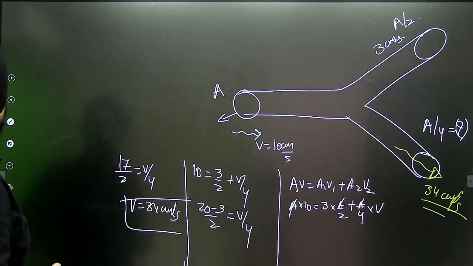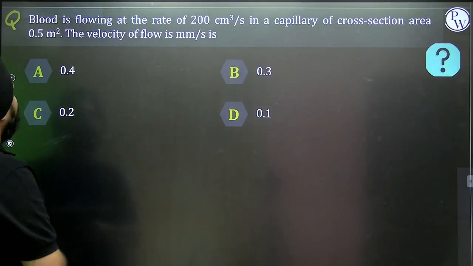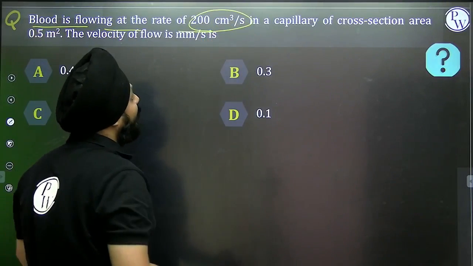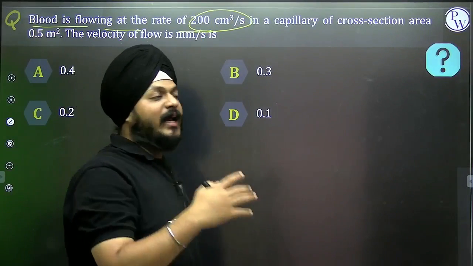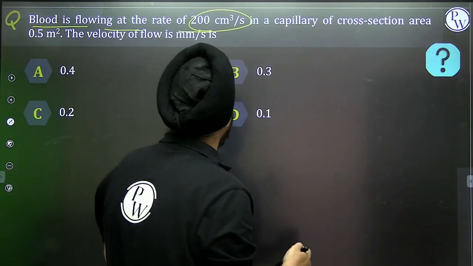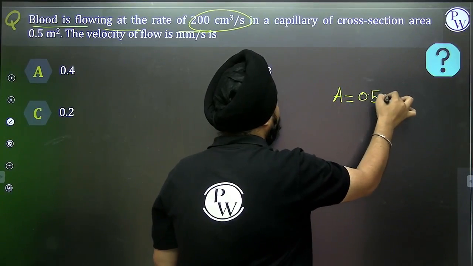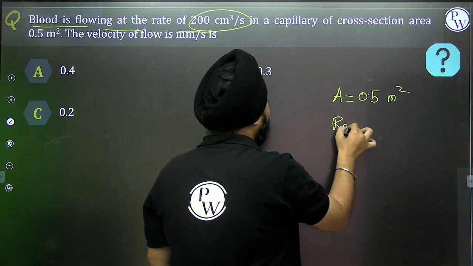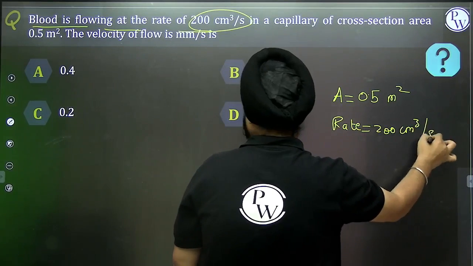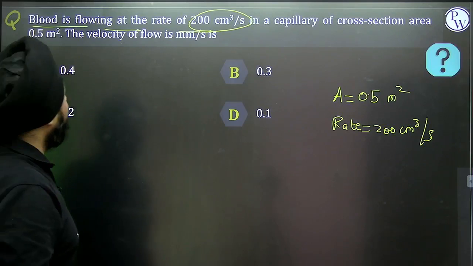Okay. Now, let's move on to some sums related to it. The blood is flowing at the rate of 200 centimeter per second. Now see, directly rate is given. In a capillary of the cross section area 0.5, the area of the cross section of the capillary is 0.5 meter per square. The rate is already given as 200 centimeter cube per second. Then what will be the velocity in mm per second?